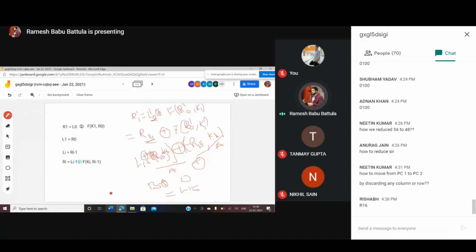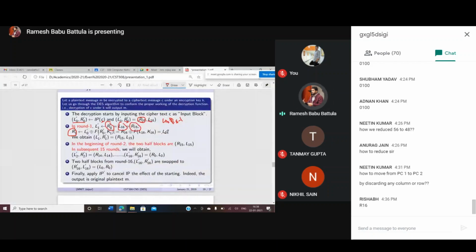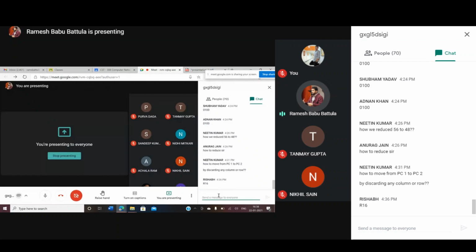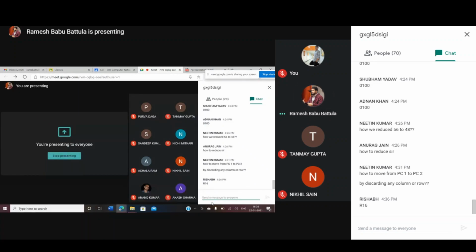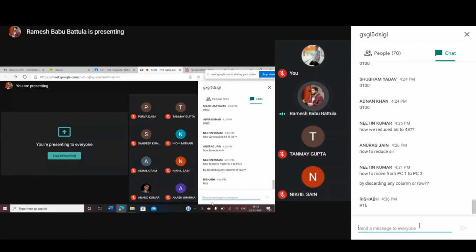The same thing here you observe. So L15 is the answer. May I know how many of you clearly understood? Any questions here? Is anybody unable to understand the way we are solving the decryption?